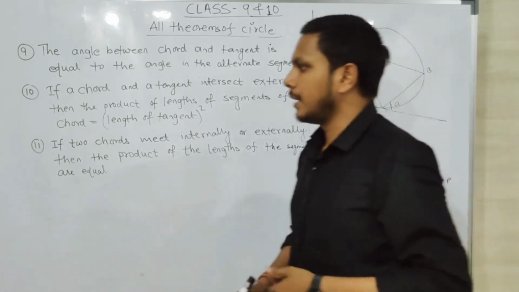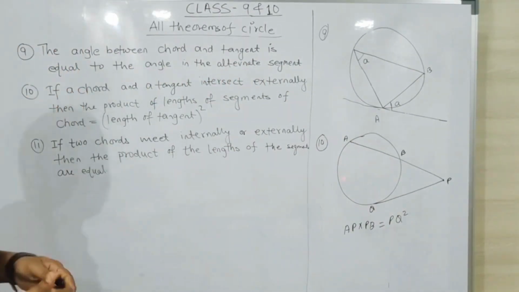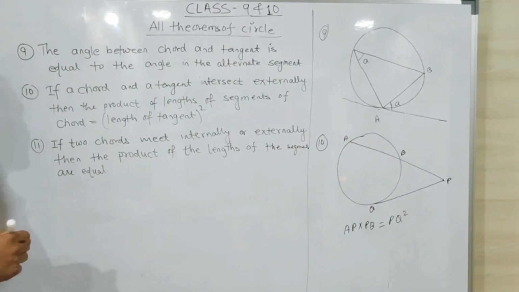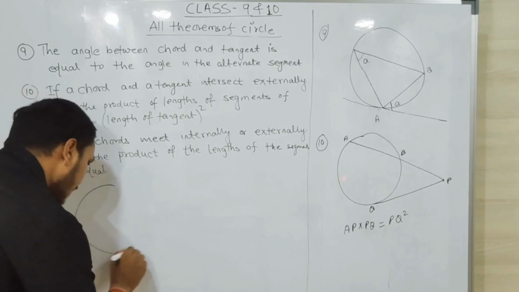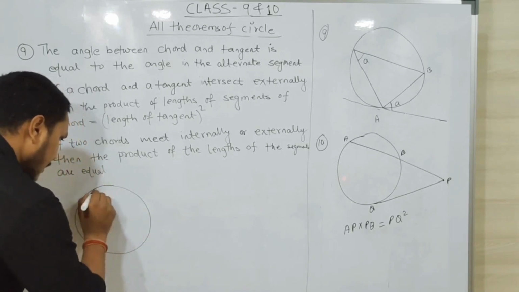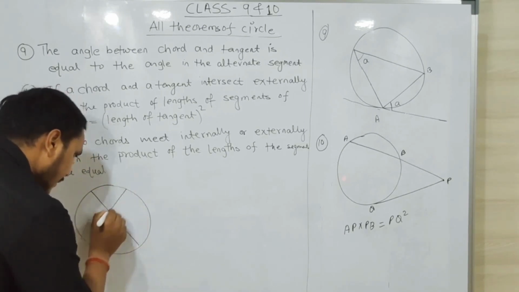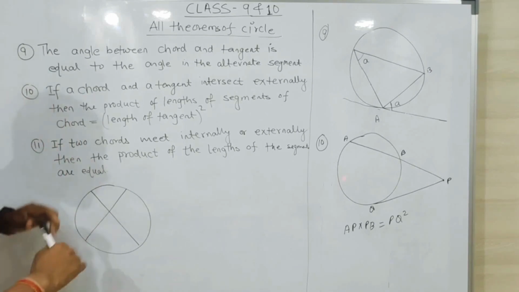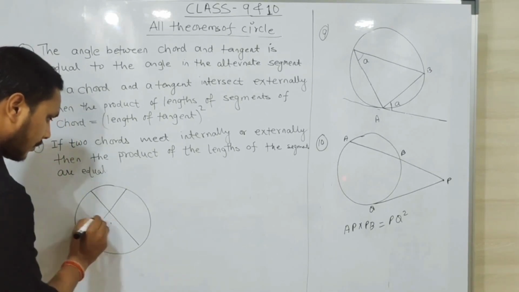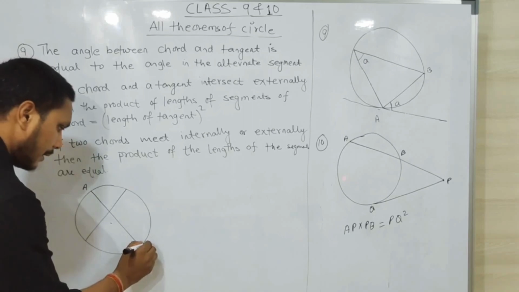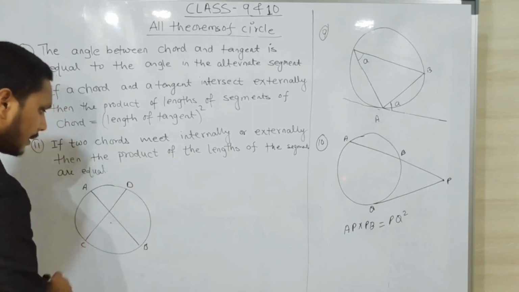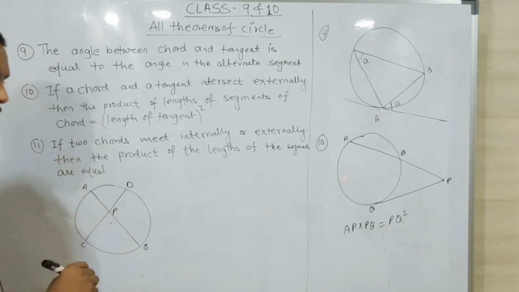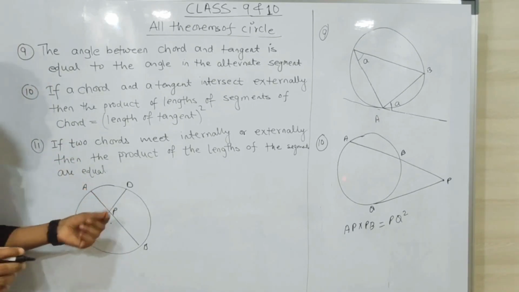The next one was, if two chords meet internally or externally, then the products of the lengths of the segments are equal. So there are two conditions. मतलब यहाँ पर we are taking the two chords. So first case, if they intersect internally. This is point O, A, B, okay, C and D. So by this statement, if they are meeting here at P, the product of their segments.